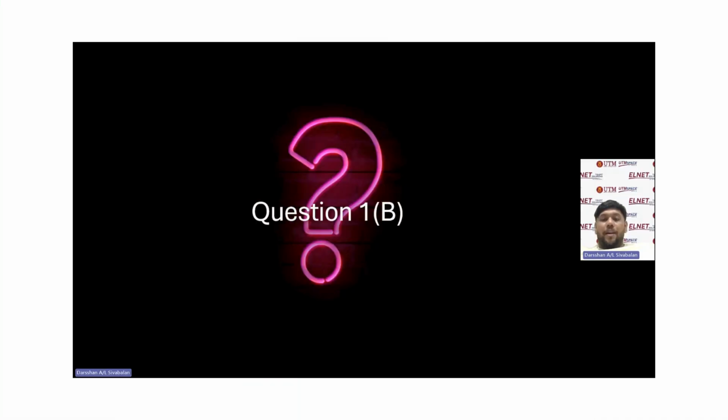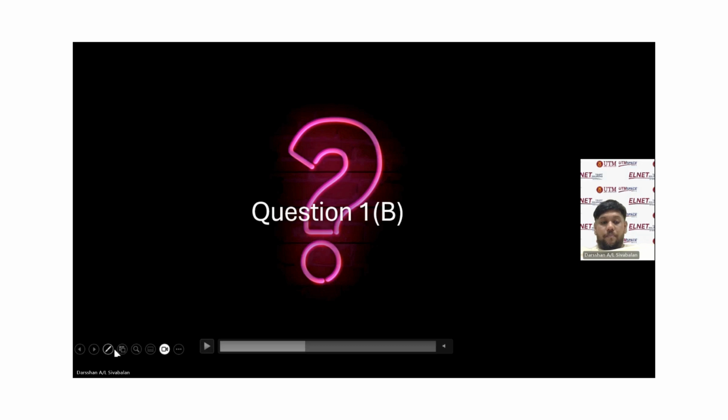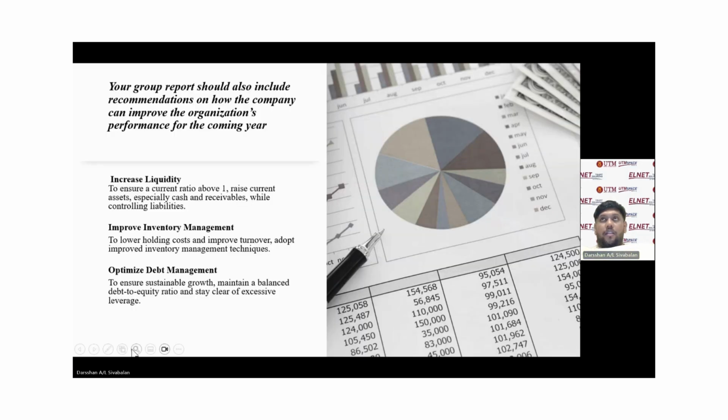A very good evening to my esteemed finance management lecturer, Mr. Jerome, Professor Jerome. Today I will be presenting question 1B of the assignment provided to us. Based on the answers to question 1A, our group is supposed to include recommendations on how the company can improve the organization's performance for the upcoming year.